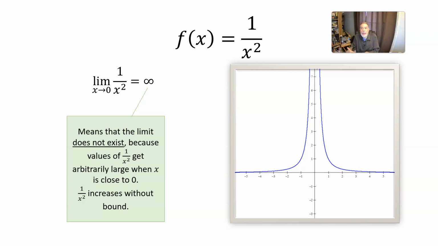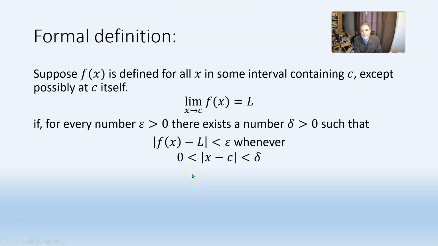Pick any number, no matter how large. 1,000,000, 1,000,000,000, 1,000,000,000,000, a sextillion. I can find values of 1 over x squared that are even bigger than that just by making sure that the number I put in for x is close enough to 0. If you're interested in the formal mathematical definition, you might want to think about how you would modify the definition of the limit being some number to talk about what happens when the limit equals infinity.